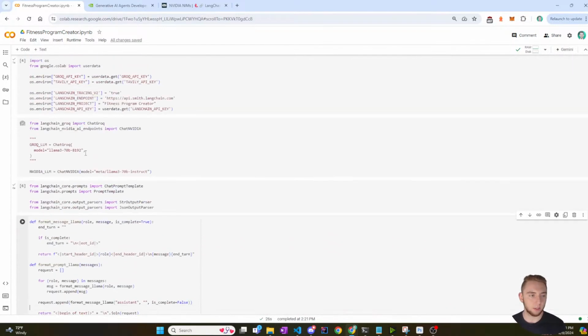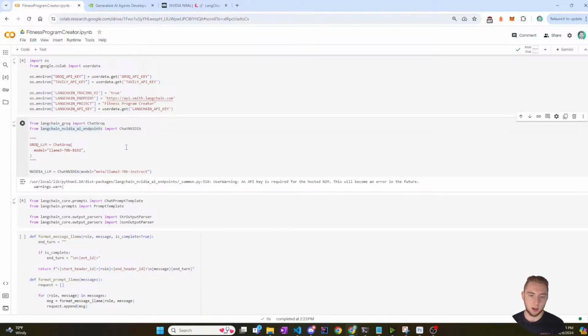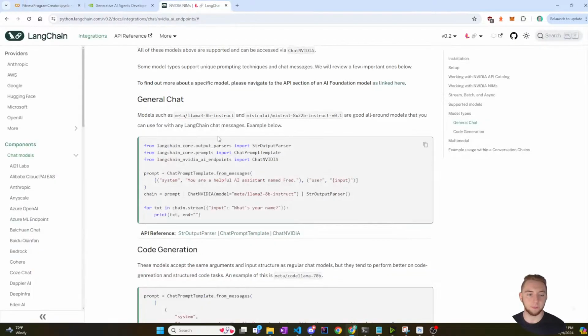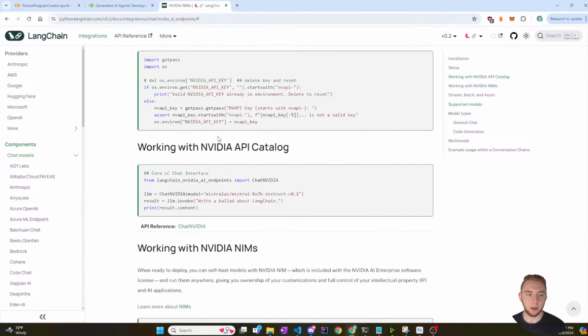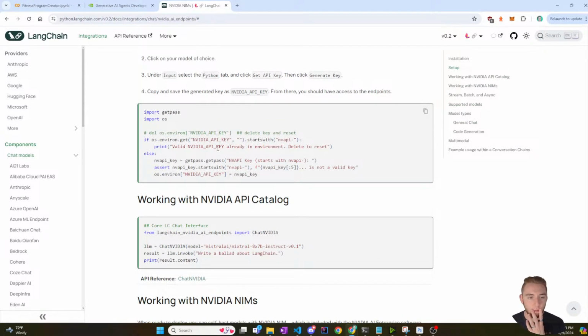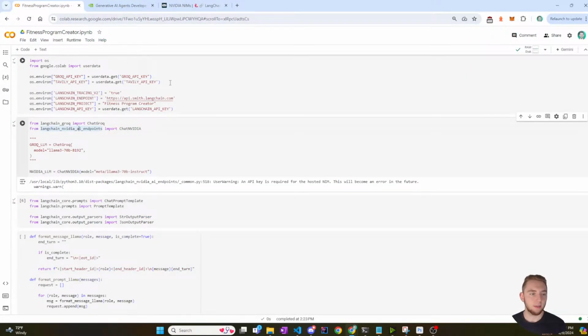So first of all, I'm actually going to run this to build. Oh yeah, I need the API key. Hold on, I gotta go back up the top here. Yes, let me fix that quick.